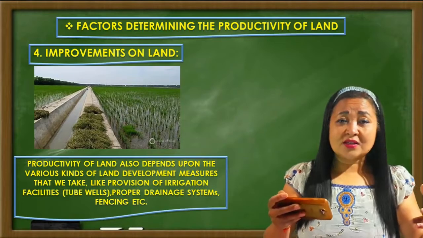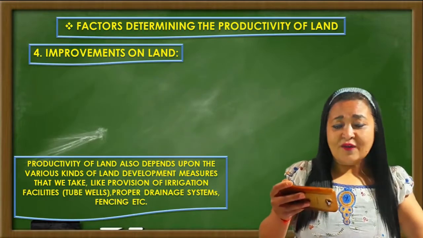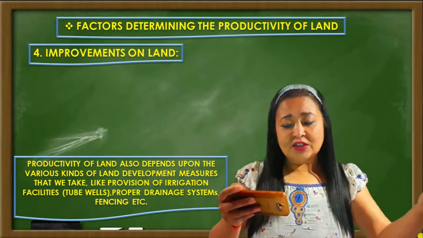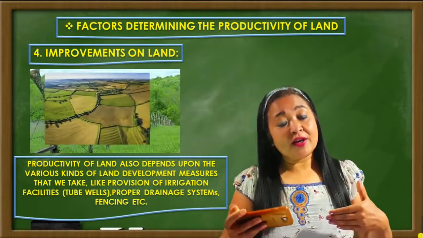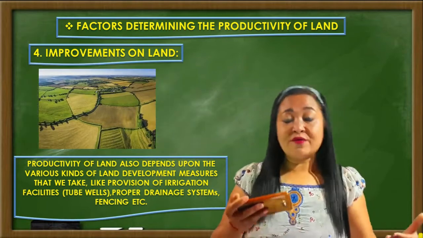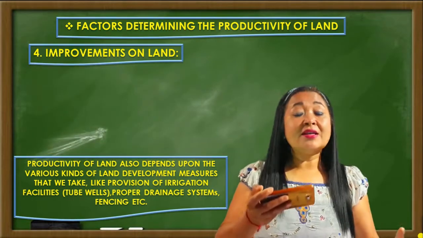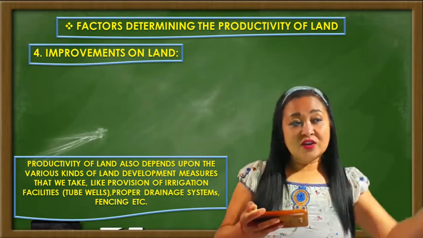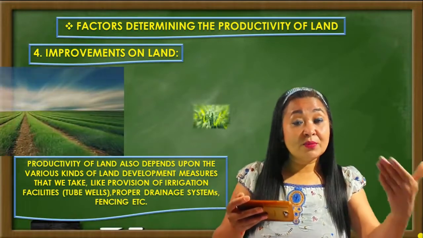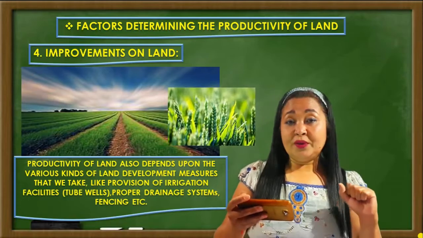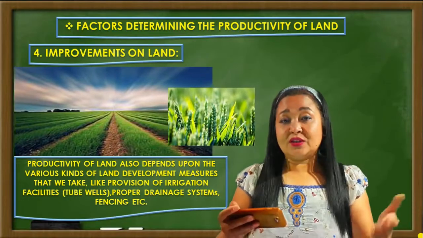These are some of the factors that we can add to the natural factors to increase fertility. Providing a good drainage system and irrigation facilities will be an extra aid to the natural factor. This way we can make some improvement on the land to increase its productivity.